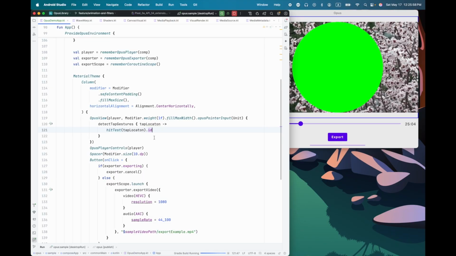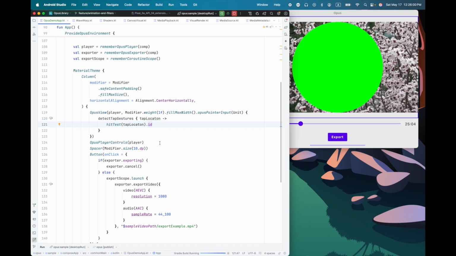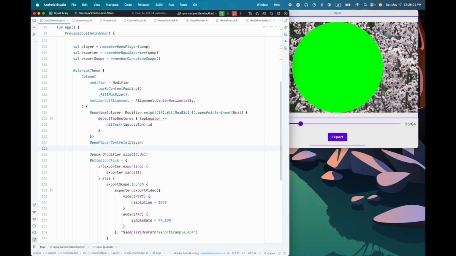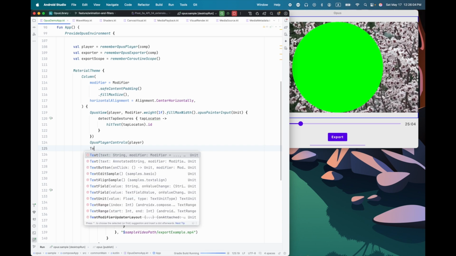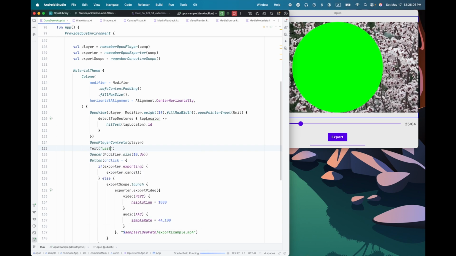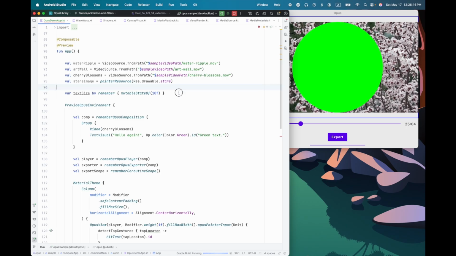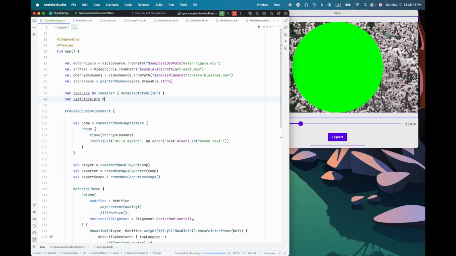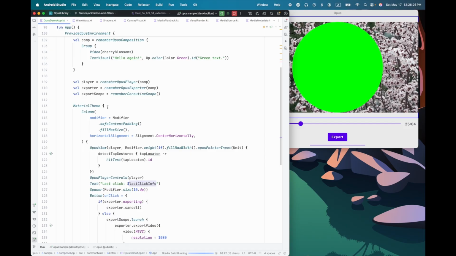And so now we need a place to display that. So under the player controls here, I'll just put a text, last click, and last click info. And of course I need to define this. So let's come up here and I'll do last click info by remember, mutable state of, and we'll just make that a string.